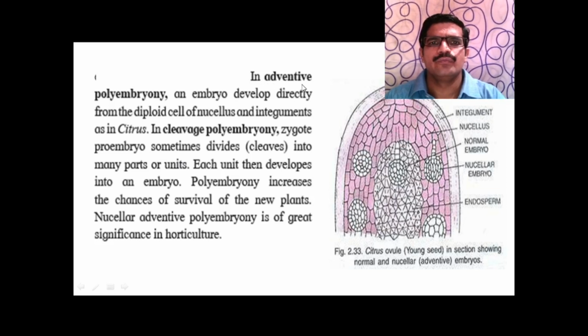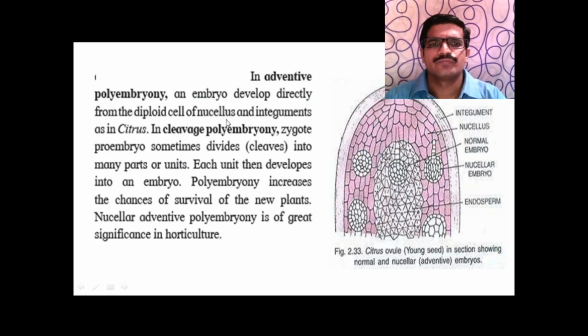In adventive polyembryony, an embryo develops directly from a diploid cell of the nucellus and integuments, as in citrus.